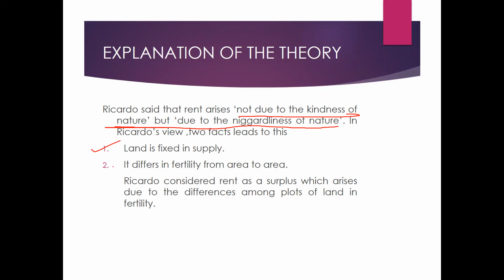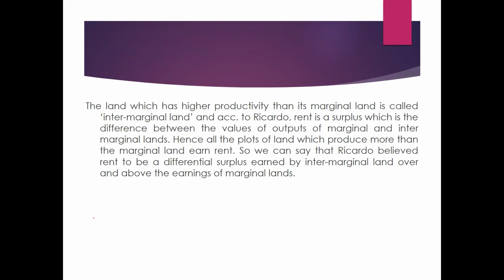In Ricardo's view, two facts lead to it. One is that land is fixed in supply and it differs in fertility from area to area. So Ricardo considered rent as a surplus which arises due to the differences among plots of land in fertility. The land which has higher productivity than the marginal land is called intermarginal land.